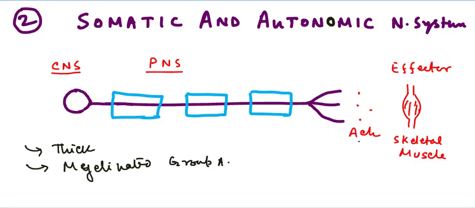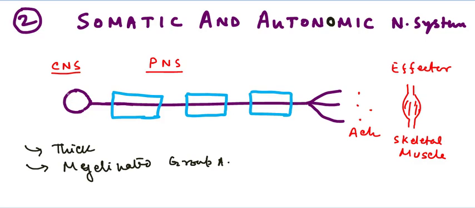So the somatic motor neuron releases acetylcholine towards the effector, right? This is the neurotransmitter. In the autonomic nervous system, there are two types of neurotransmitter: acetylcholine and norepinephrine. But in the somatic nervous system, a single type of neurotransmitter, acetylcholine, is released from this motor neuron.